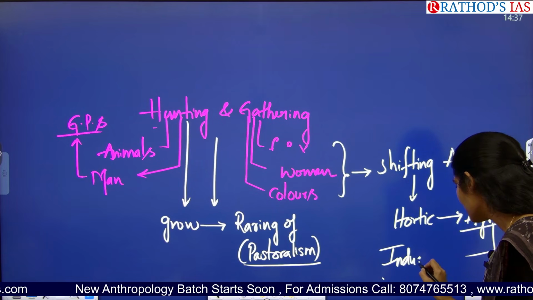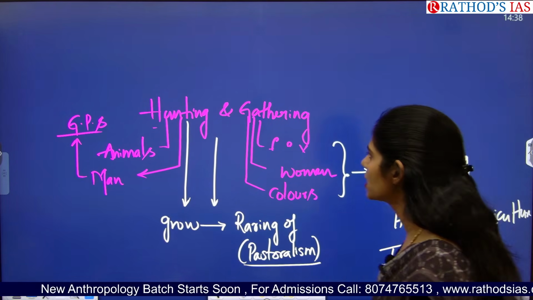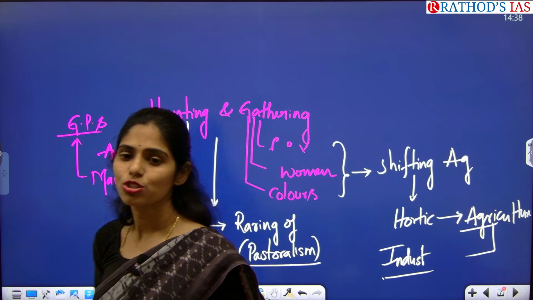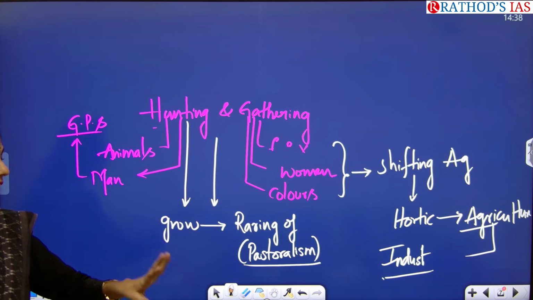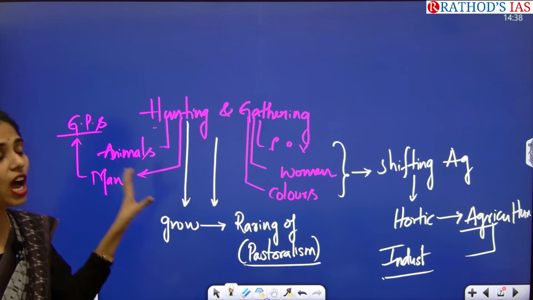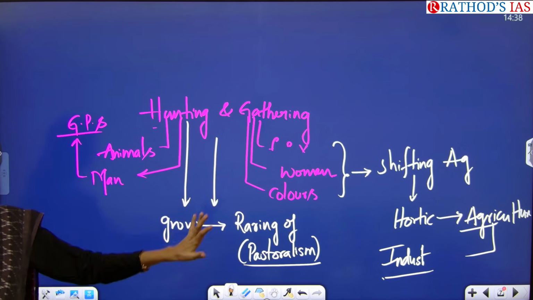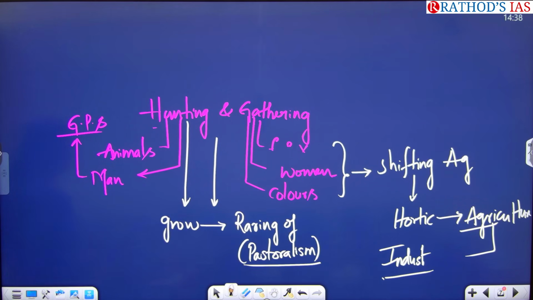industrialization. So in this third chapter, you will be seeing about hunting and gathering, pastoralism, shifting agriculture, horticulture, agriculture, and industrialization, and how these have evolved. So this is an overview of your third chapter.